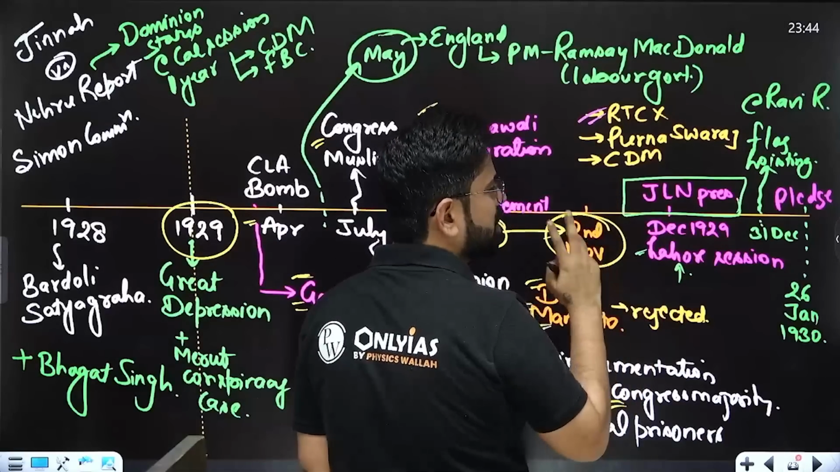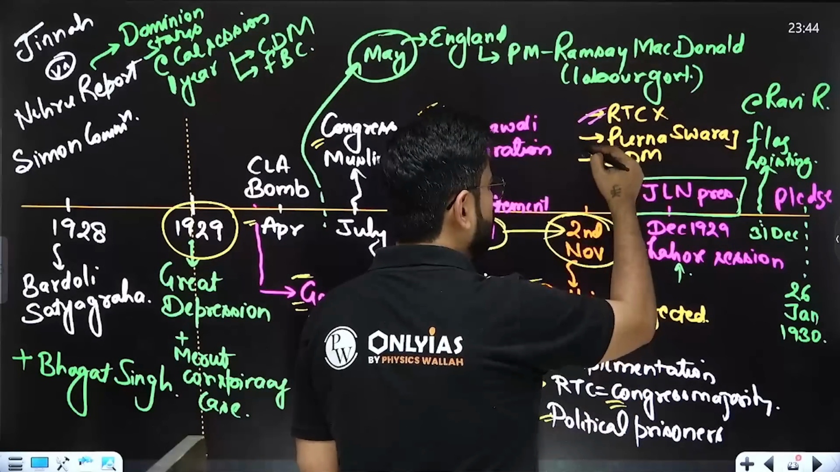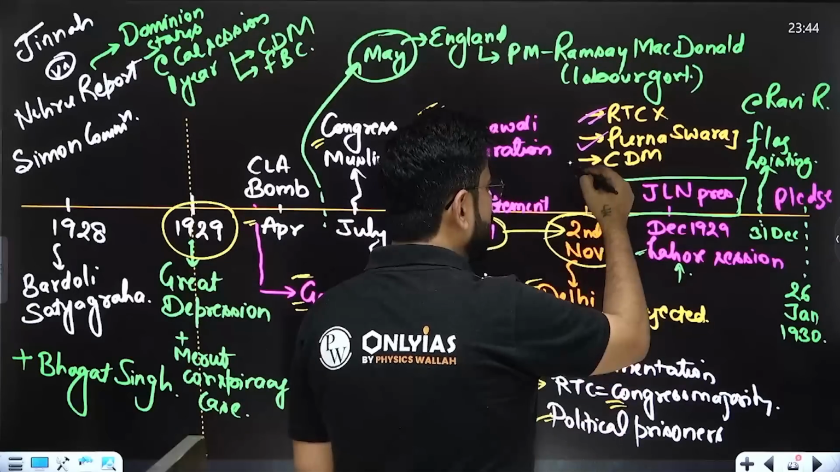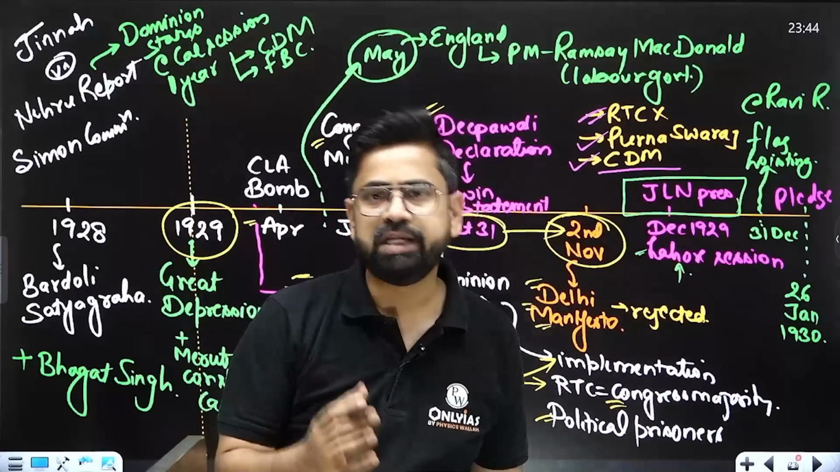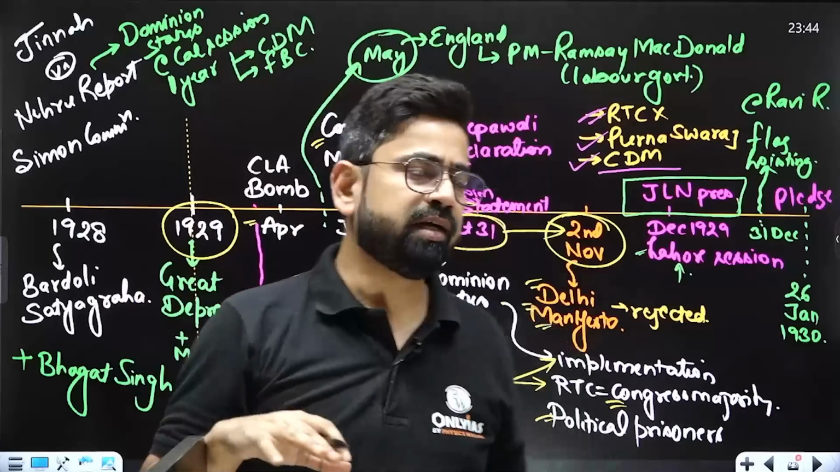From here onwards, we are not going to ask for dominion status. We will only and only ask for Purna Swaraj. And now we are going to do civil disobedience movement, and Gandhiji is going to lead that. This was all decided in this session.